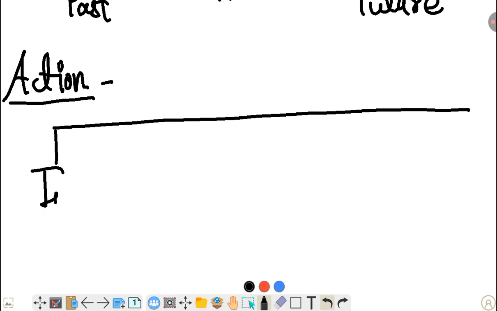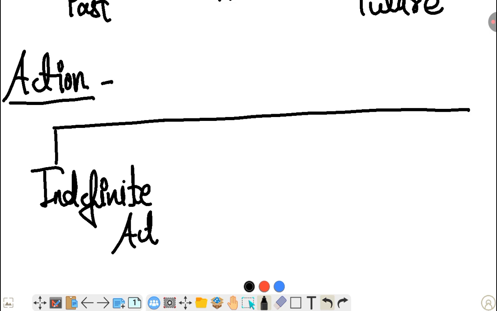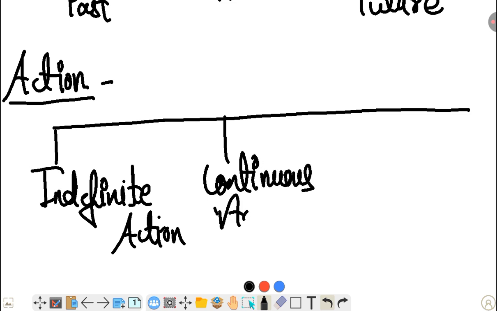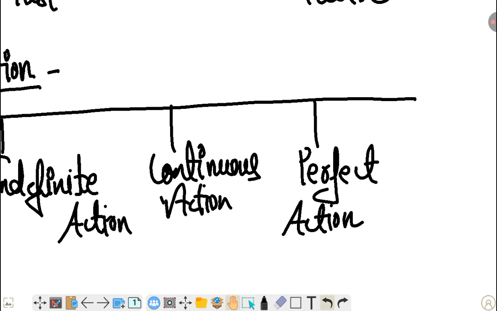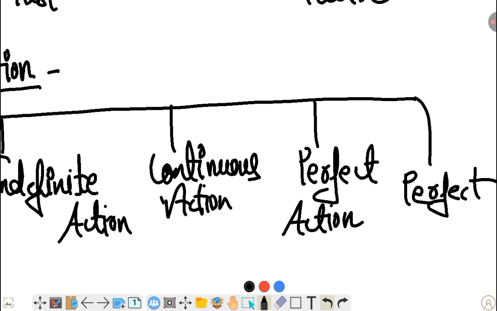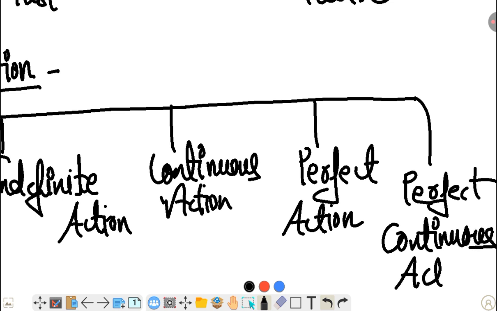First one is indefinite action. Second one is continuous action. Third one is perfect action. And the last one is perfect continuous action. That is perfect continuous action. Okay, so time done, action done.